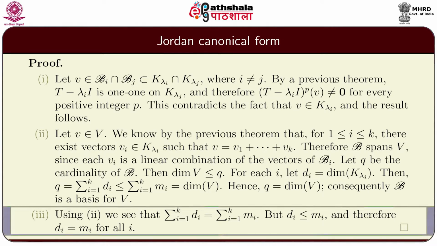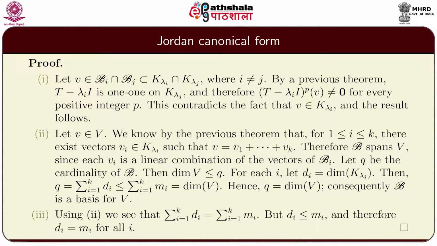In part 3, using 2, we see that the summation of di, i equal to 1 to k, is equal to the summation of mi, i equal to 1 to k, but it is also true that di is less than or equal to mi, and therefore di must be the same as mi for all i, and therefore we are done.